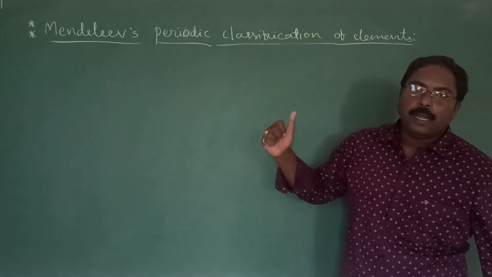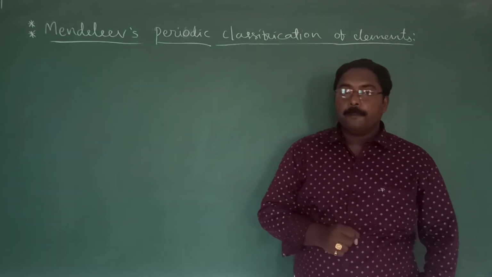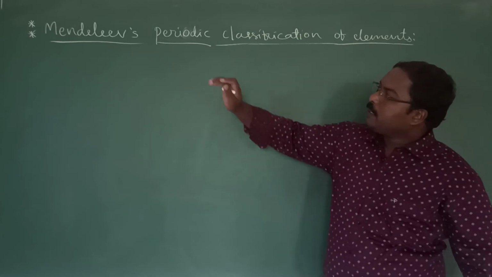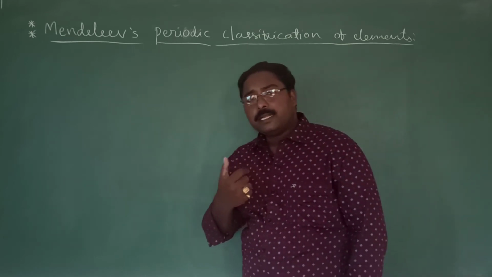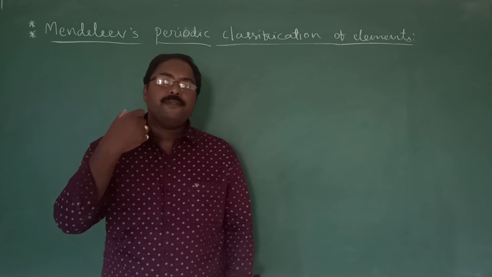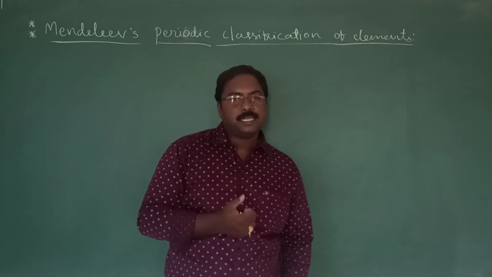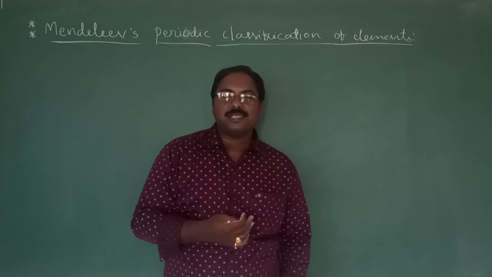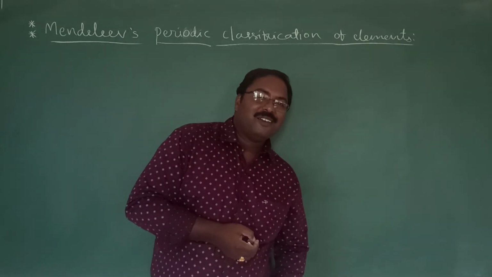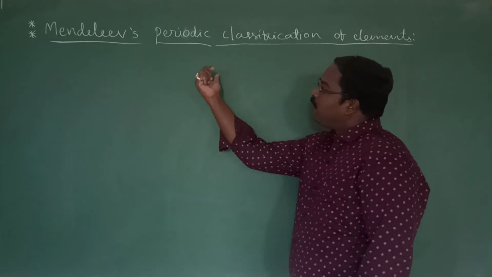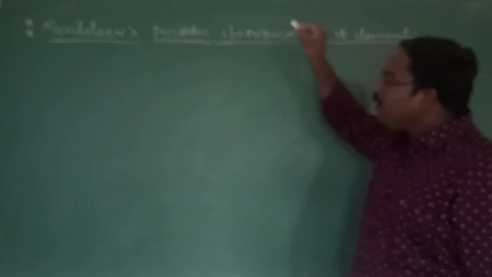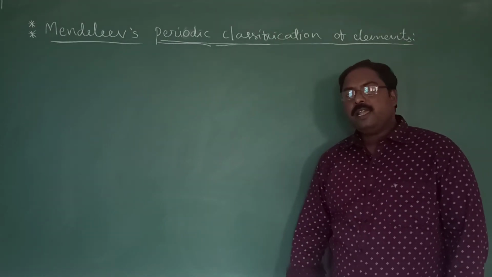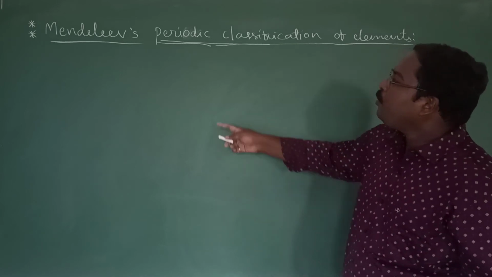Very important one. Even though nowadays we are not following the tabular form given by Mendeleev, still in competitive examinations they are asking questions based on his periodic table. Why are they still asking questions based on that? Because it has some importance. That is why they ask questions in the examination, because if they don't ask questions, we don't focus on the topic. But why focus on Mendeleev's classification? Because he is the one who first gave the periodic classification of elements. Before discussing this, first we need to know about this word.